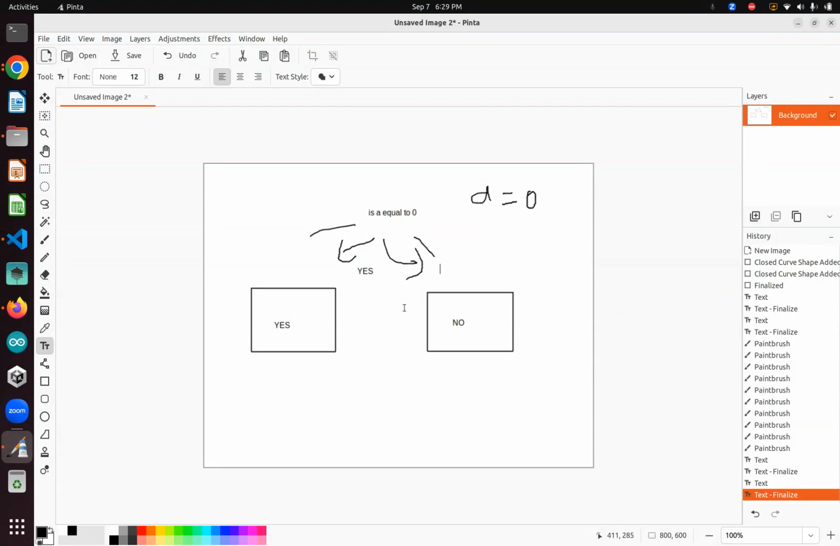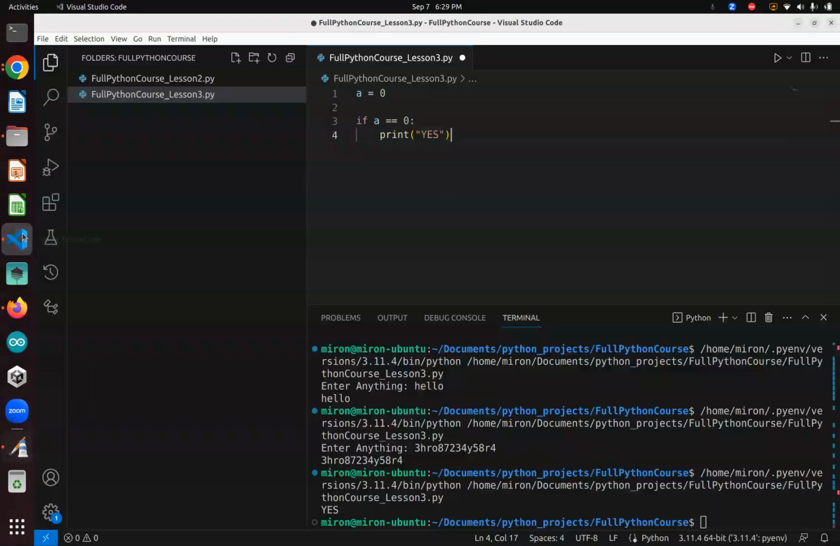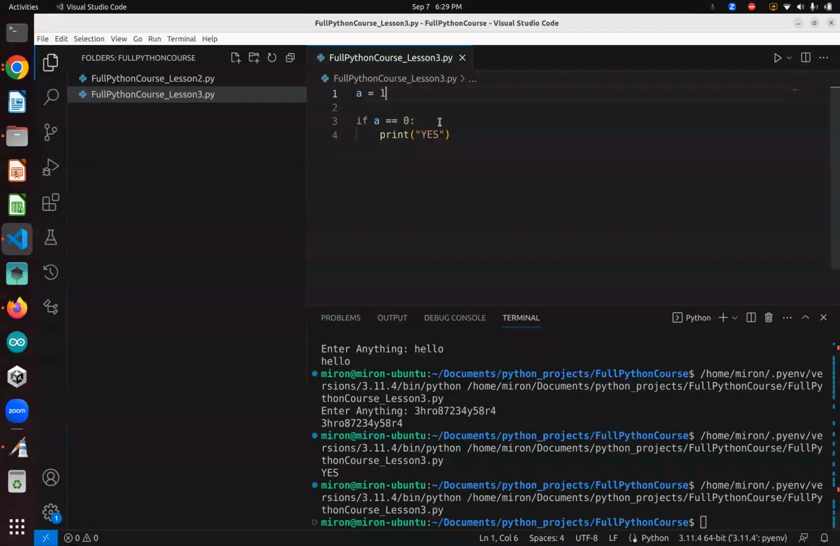So if it's true, it's going to print yes, which is what it does here. And if it's not true, it's going to go here. That's what an if is. Just saying, this is an if. So right here in this program, if A is not equal to 0, it won't print anything. It just won't, because we don't have a print. And look at that, A does not equal 0, so it just skips this if.